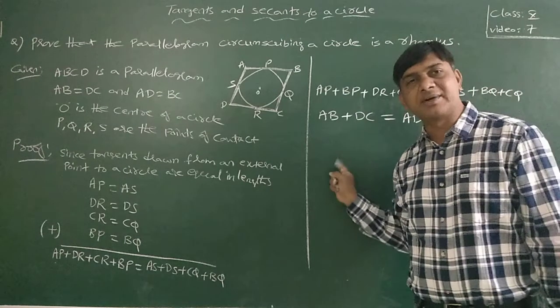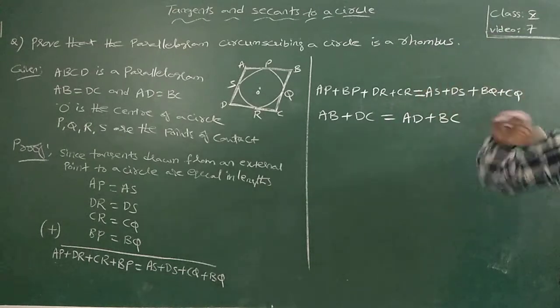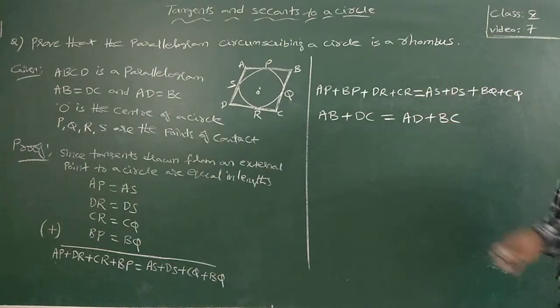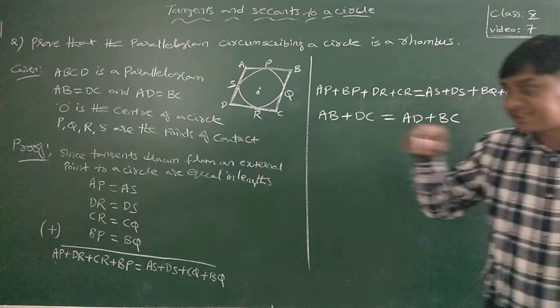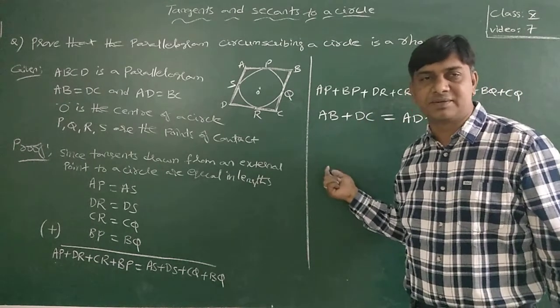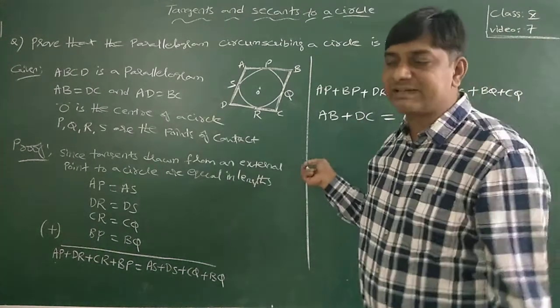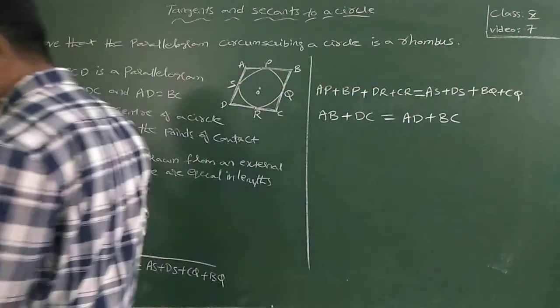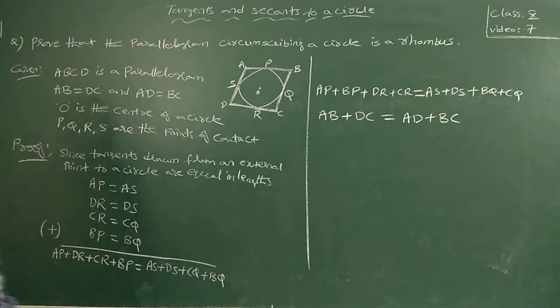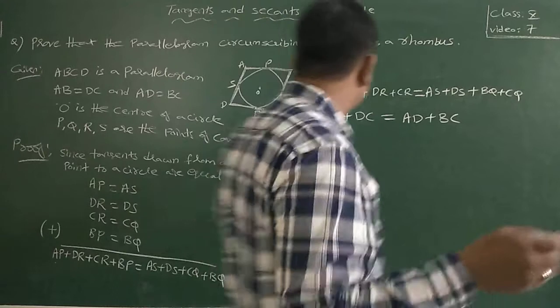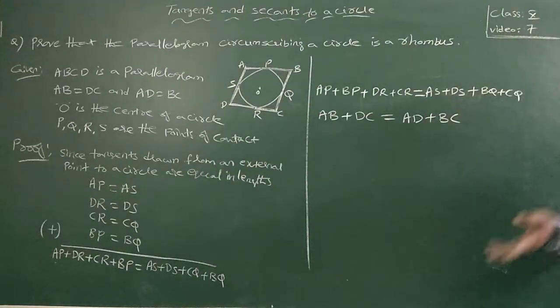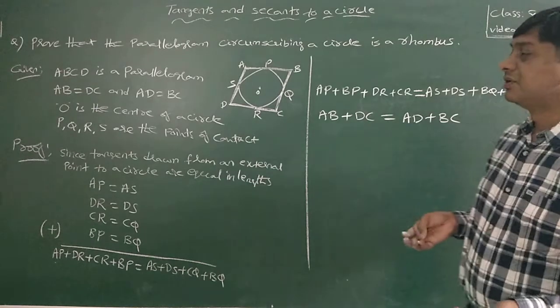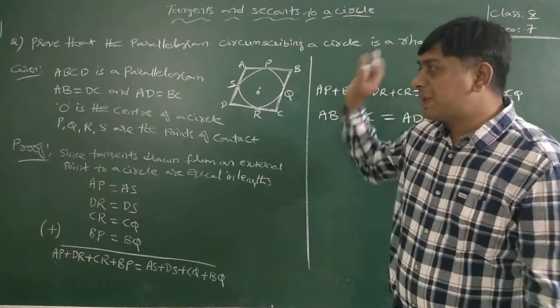Exercise 9.2 problem one. Since I consider it as a theorem, I am explaining it as a theorem only. This is an exercise 9.2 question, the 6th or 7th question it will be. In the first main bits it will be the second or third question in exercise 9.2. Understood? Quadrilateral problem also is there.